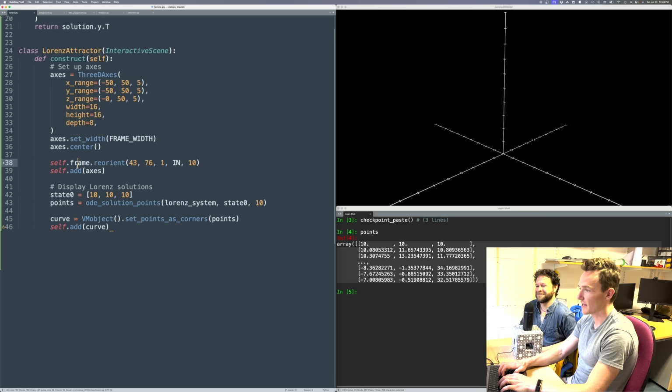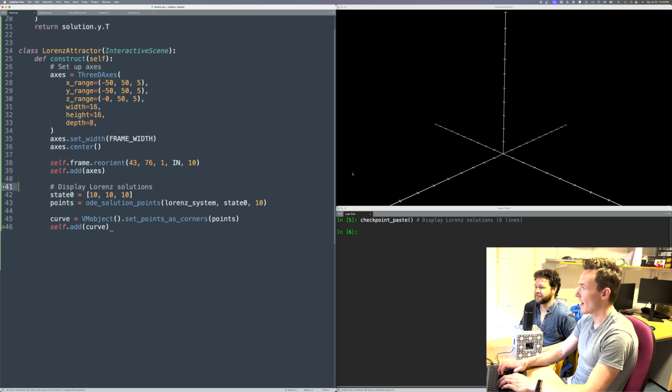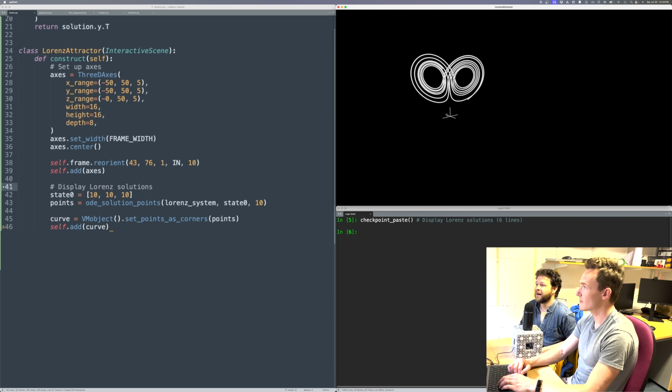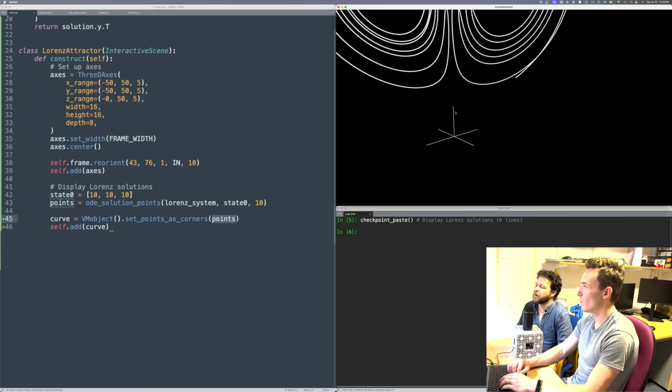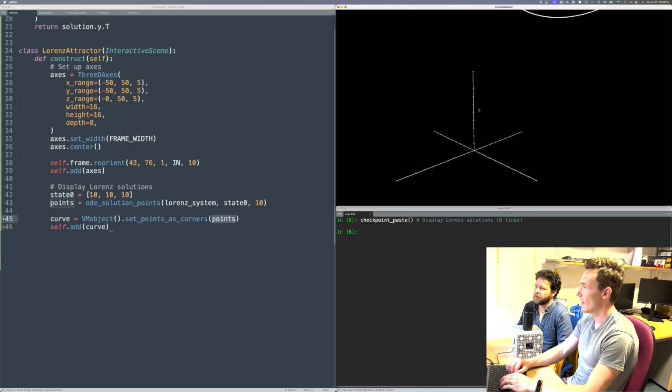If I knew how to spell self. So if I do that, we don't see it, but actually it's up there. No, because the thing is, I was just adding the points, but I wasn't using the coordinate system of these axes in any way. So they're not necessarily going to plot them according to those axes.